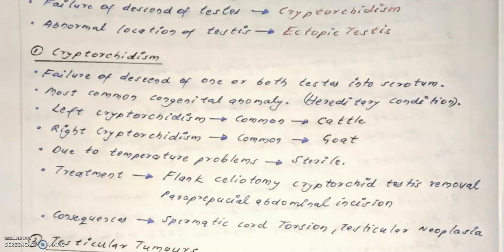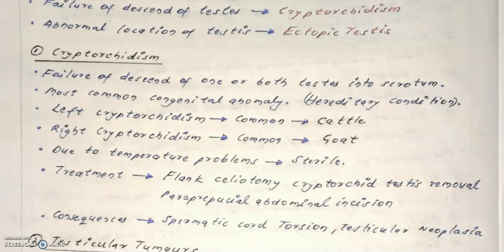The testicles are meant to be in the scrotal sac because they need a much lower temperature than the body temperature inside the animal body. Due to these temperature problems, they become sterile. So the cryptorchids are sterile.